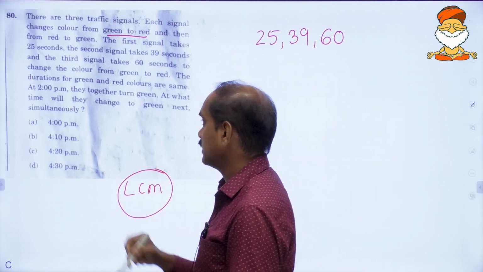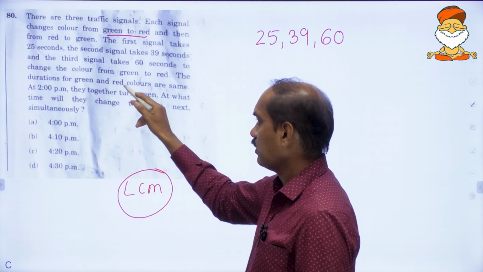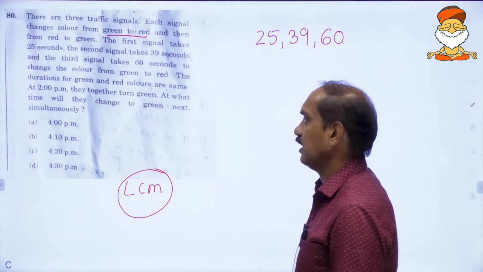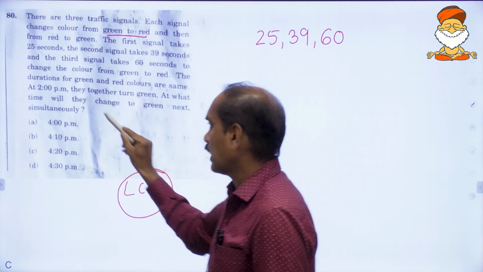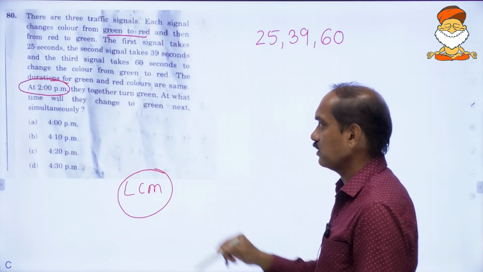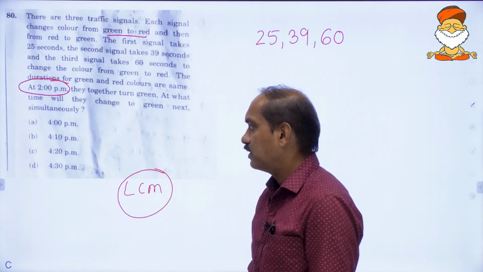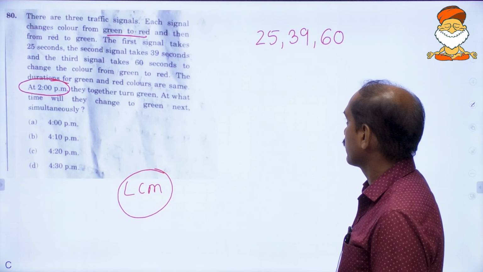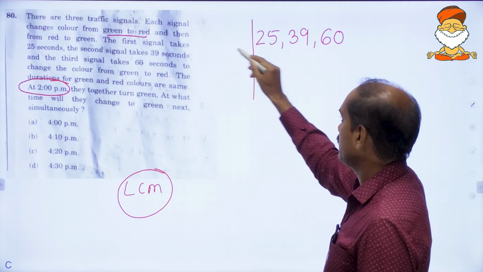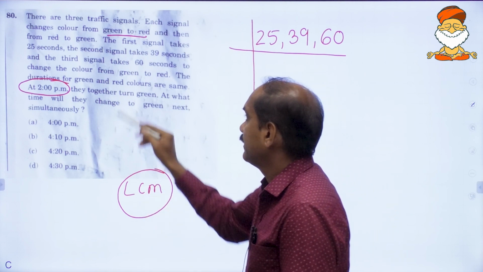And these are the only 3 signals to change the color from green to red, and the durations for green and red colors are same. At 2 p.m. they together turn green. At what time will they change to green next simultaneously? Go for LCM by taking all the available numbers in the problem.